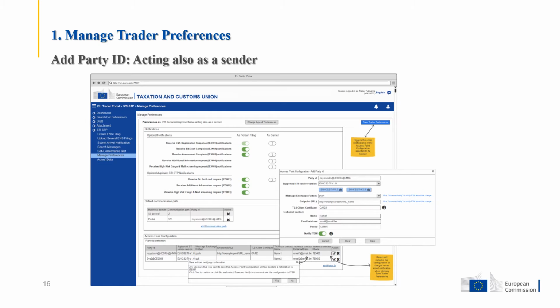At the end, by clicking the Save and Notify button and the Save Trade Preference button, a confirmation notification will appear and an automated email will be sent to ITSM in order to start the configuration of the economic operator at TAPAS layer.